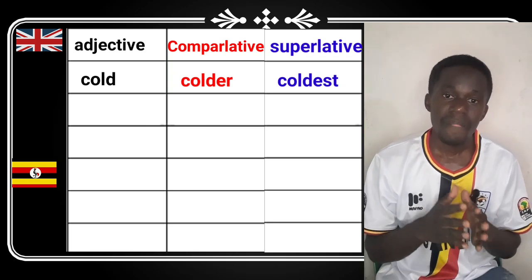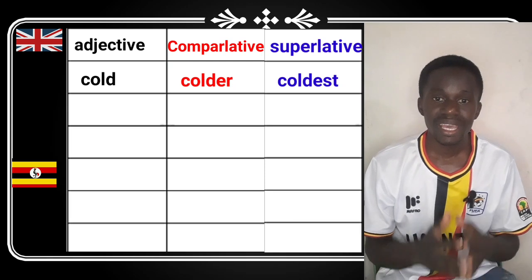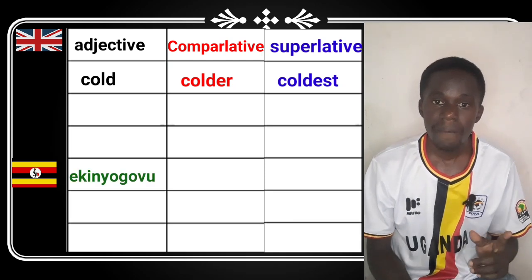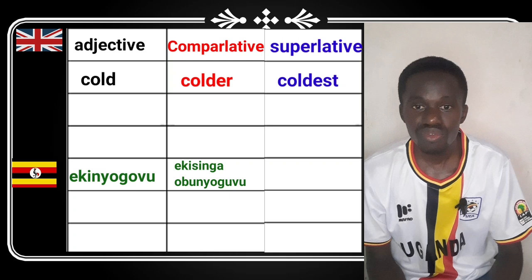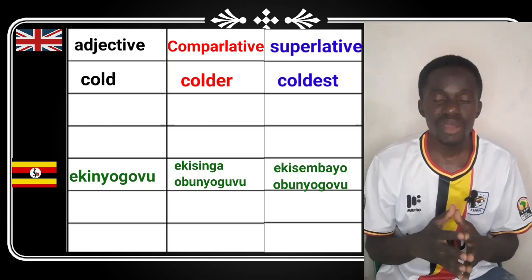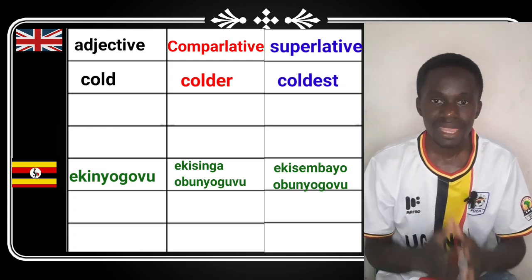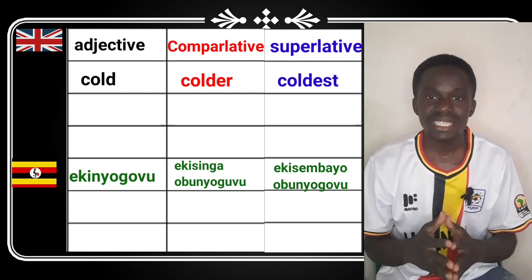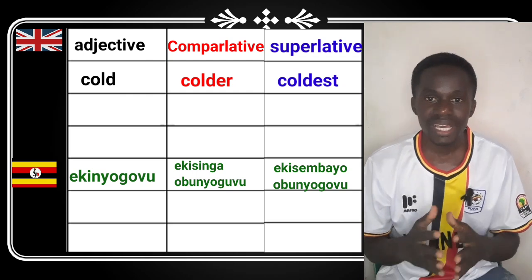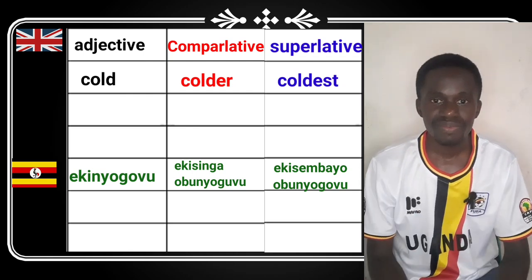And in Luganda, this is ekinyogovu, that is called ekisinga obunyogovu, ekisembayo obunyogovu.